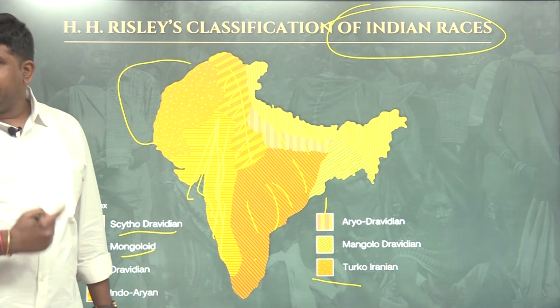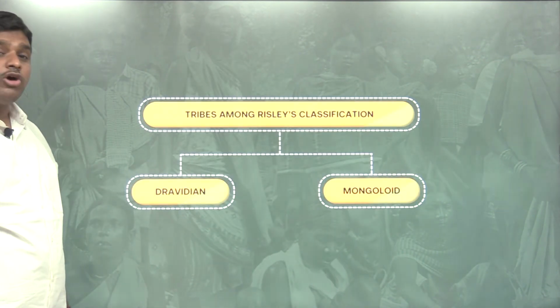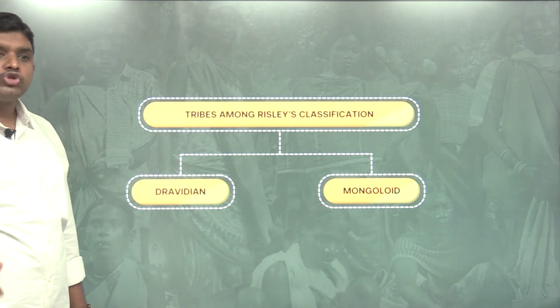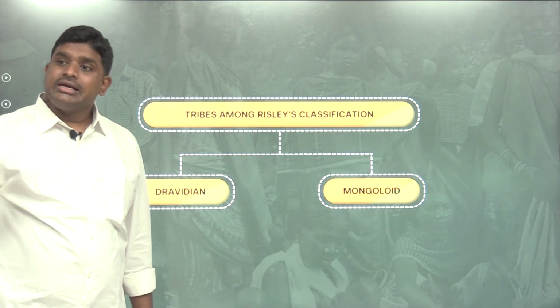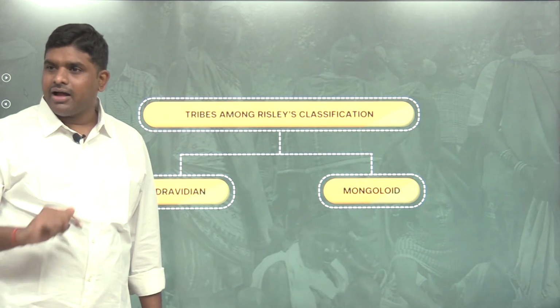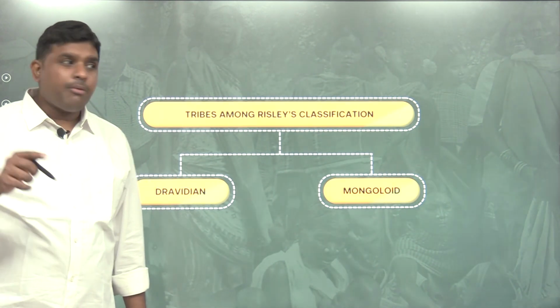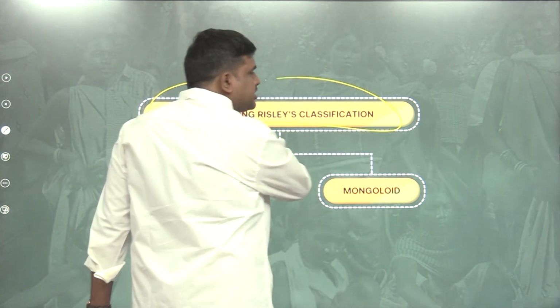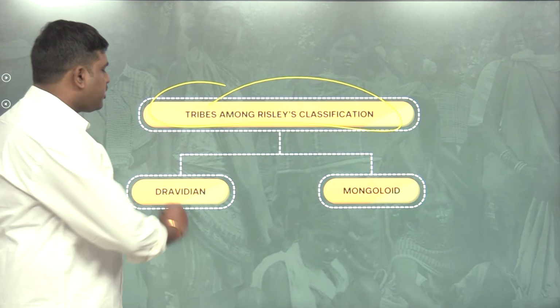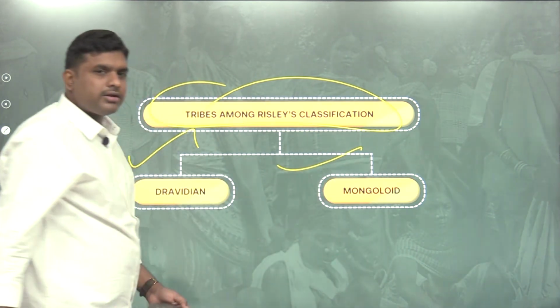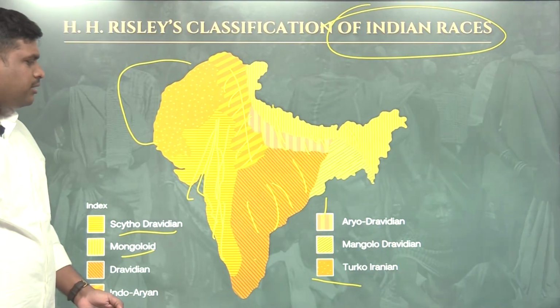This is complete India. But what do we want? Tribes only. We are not bothered about India; the syllabus is tribal classification. So, tribes among Risley's classification are Dravidians and Mongoloids.